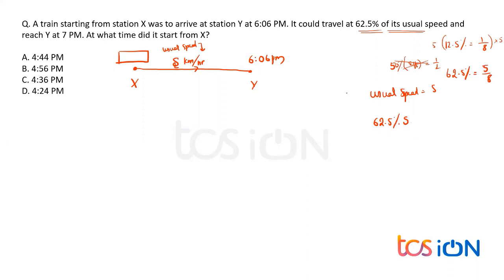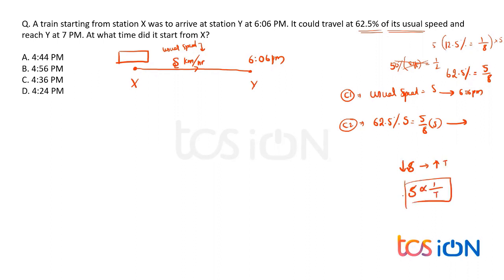So the case 1 is traveling with S kilometers per hour and reaching at 6 p.m. Whereas in case 2 he's traveling with 62.5% of his speed, which is nothing but 5 by 8 of his speed. Now, if speed decreases, time will increase. Why? Because speed is inversely proportional to time. So here, time will increase. The given time is 7 p.m.